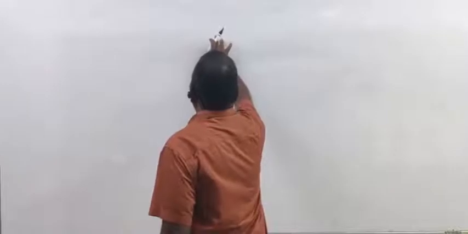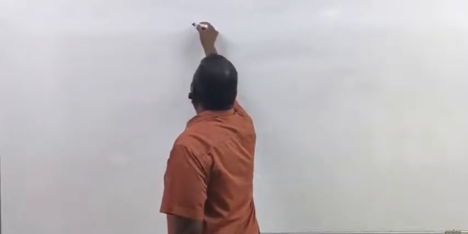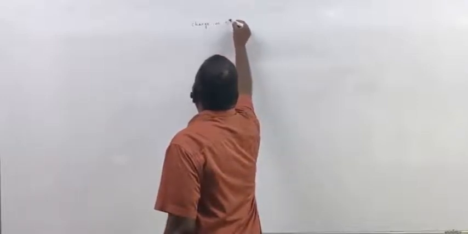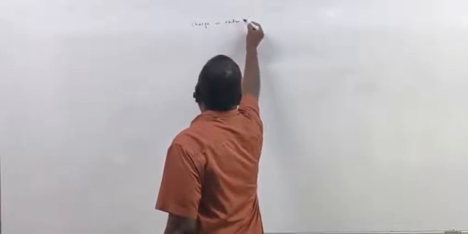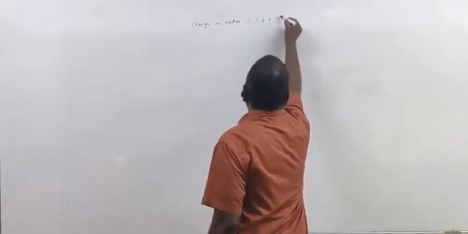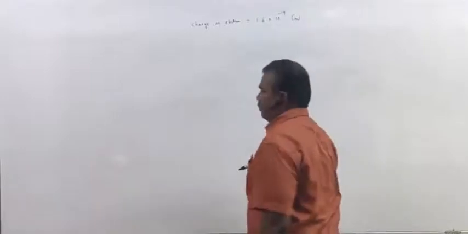Now, before going to discuss first law, we know that charge on electron is approximately 1.6 into 10 power minus 19 coulombs.